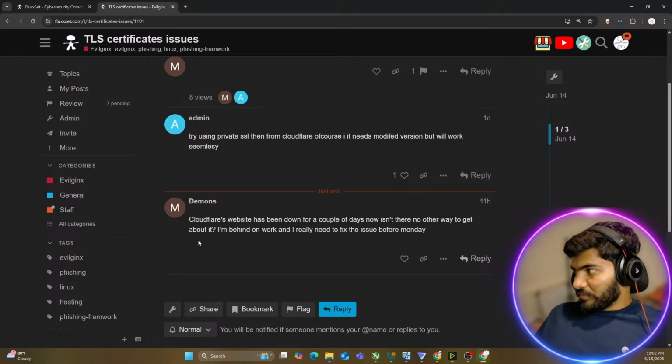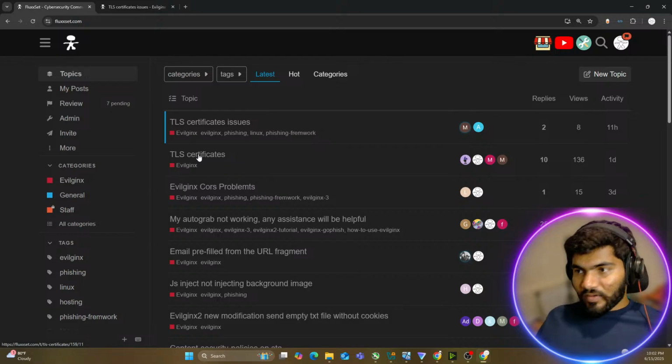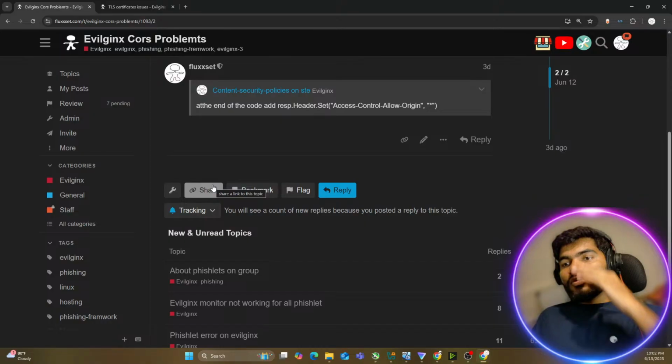Great. Now let's move to the next question, which is again about TLS certificates. My answer is the same: use the private SSL source code, and that will solve all of the SSL issues, every single one of them. Now let's come back to the CORS problem.